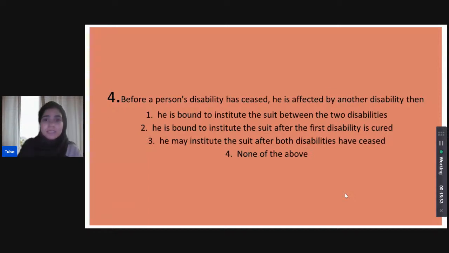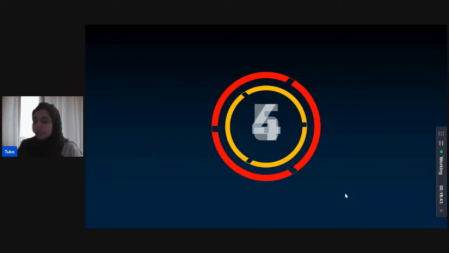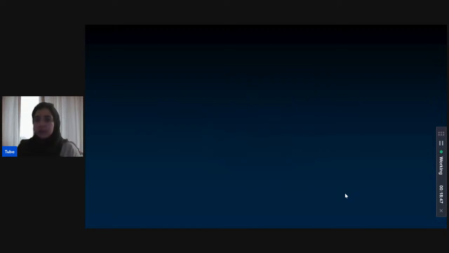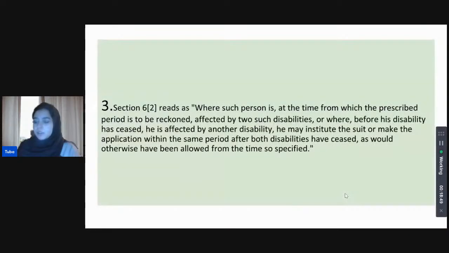Okay, Shivani thinks that he may institute the suit after both the disabilities have ceased. So Shivani thinks he has to wait for both the disabilities to dissipate and end. Asifa thinks that as well. I'll start the timer. Who else? Come on, let's make a few other attempts as well.